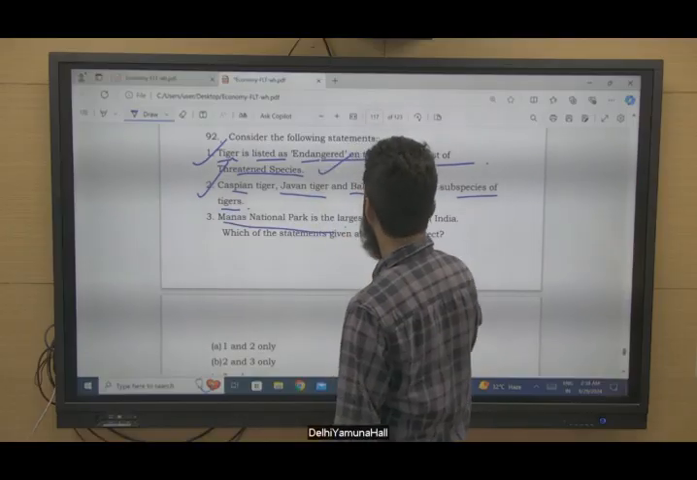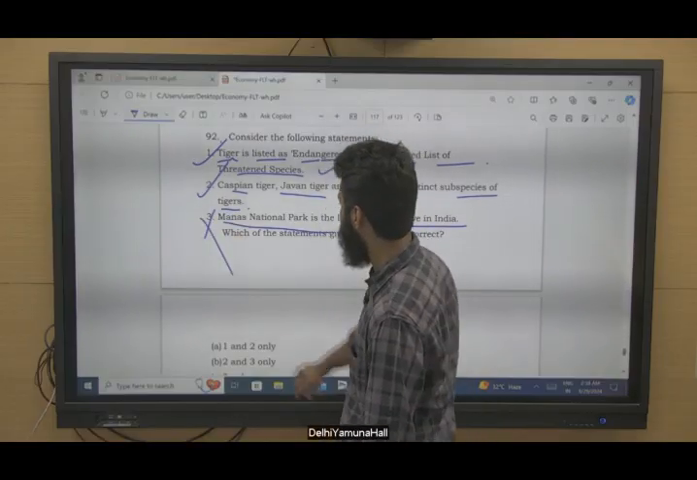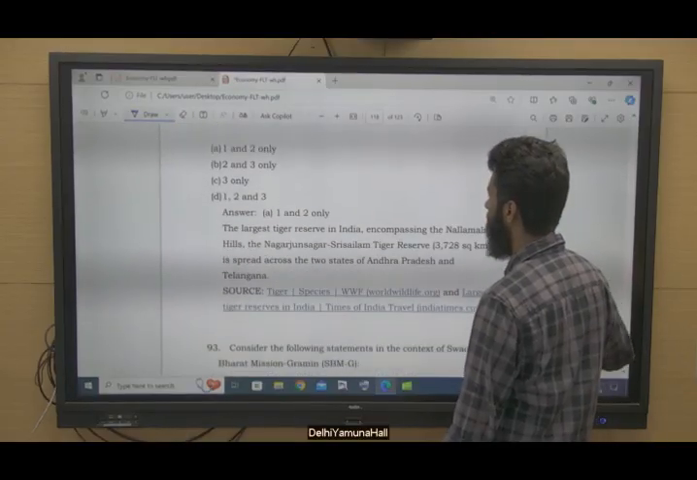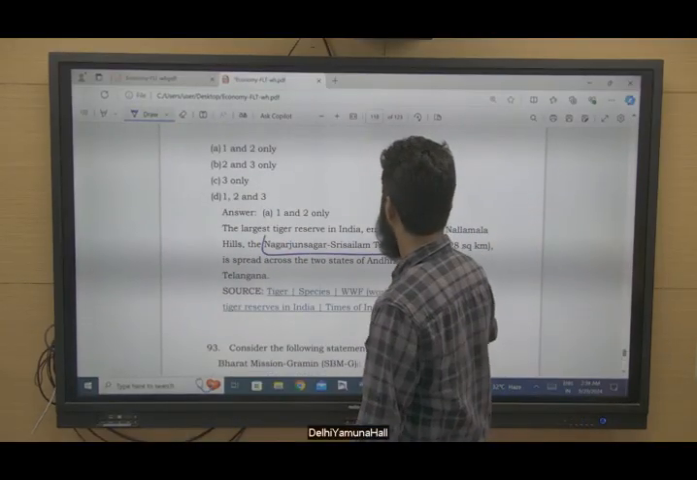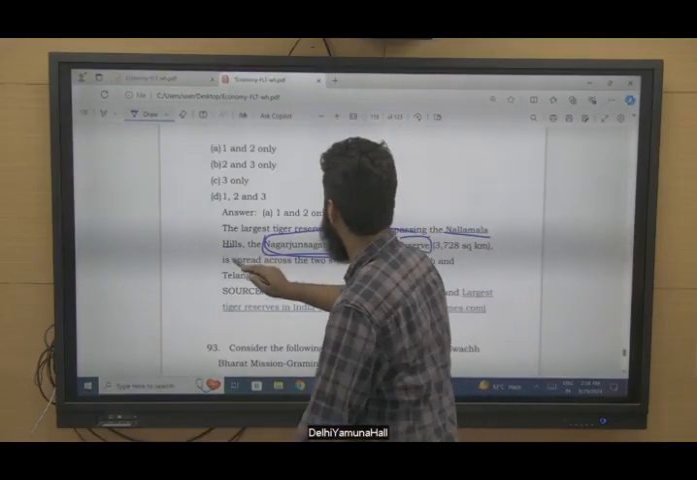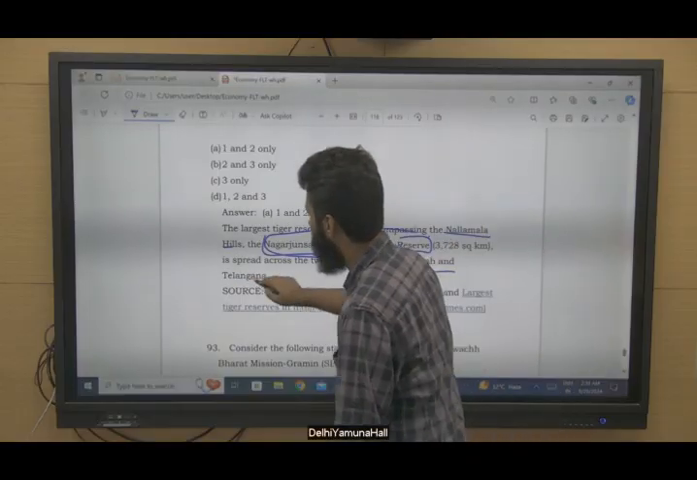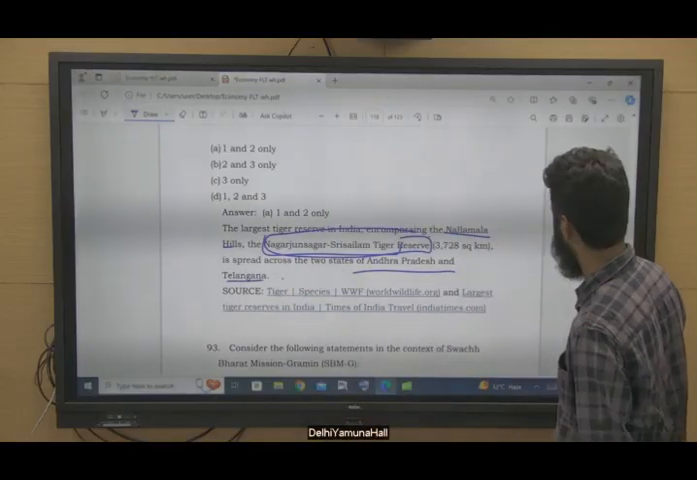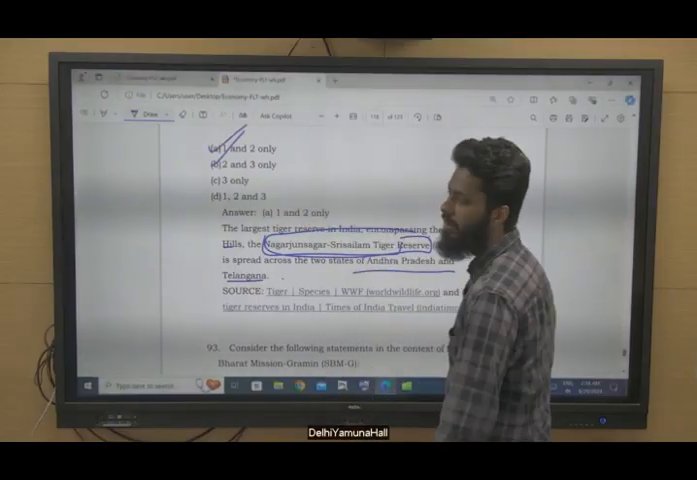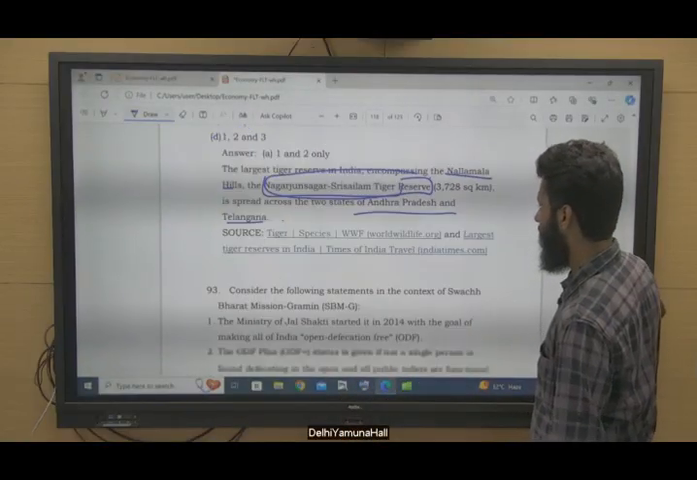Manas National Park is the largest tiger reserve in India. No, this is not the largest tiger reserve in India. It is in Telangana and Andhra Pradesh, Nagarjuna Srisailam Tiger Reserve. This is the largest one in Nallamala Hills, right? And 2 states, Andhra Pradesh and Telangana. So this is not correct. So 2 statements are correct, 1 and 2 only. Option A is the right answer here.